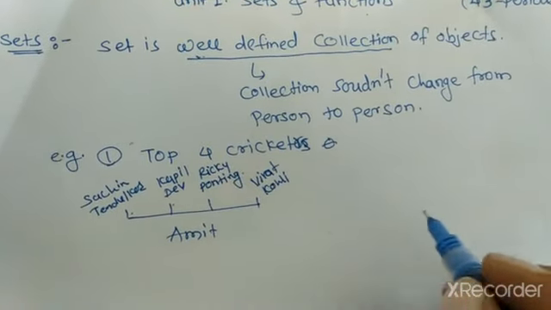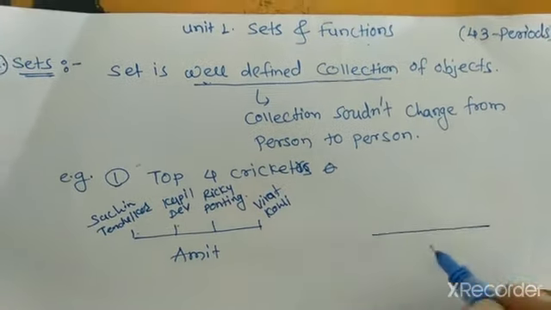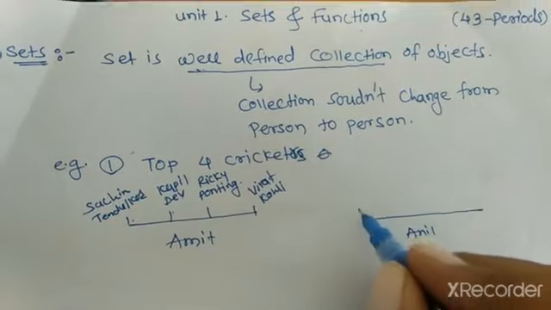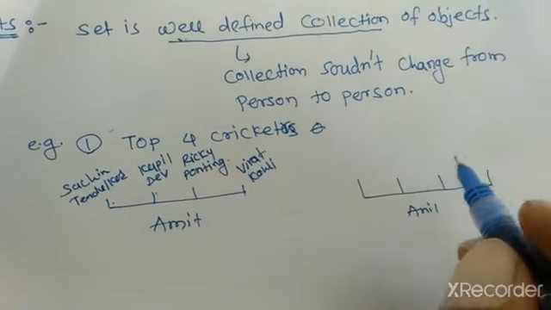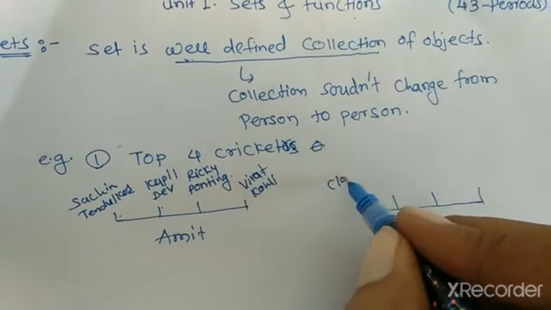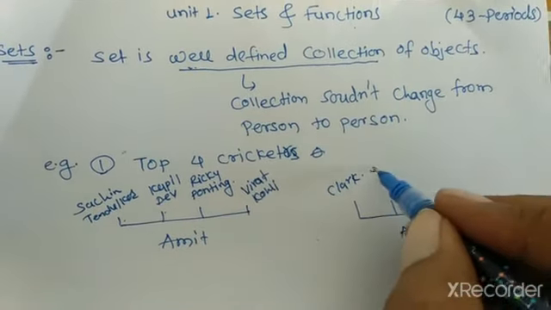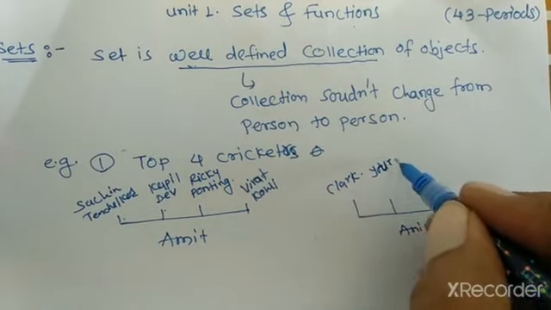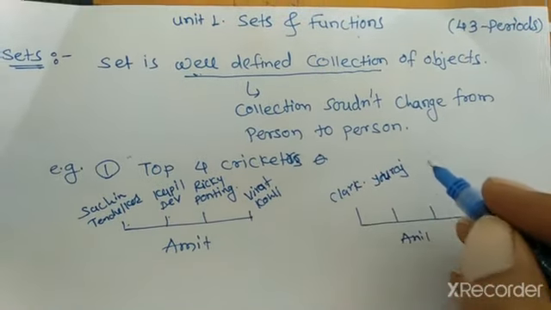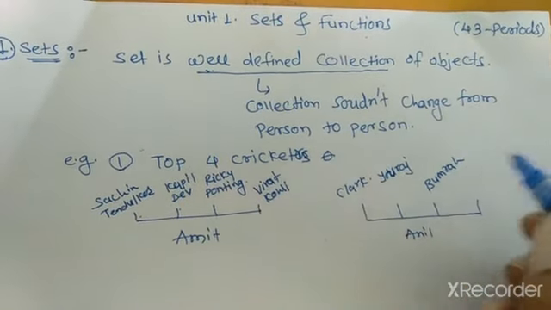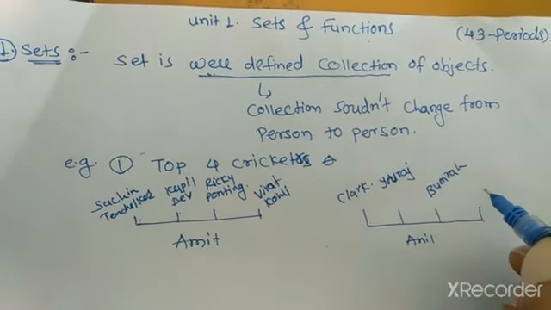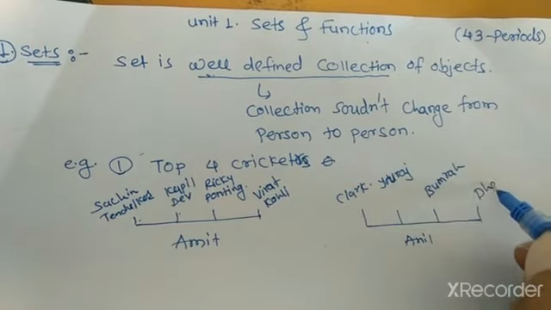Okay, and next Anil says the top 4 cricketers are Clark, Yuvraj Singh, Bumrah, and Dhoni.